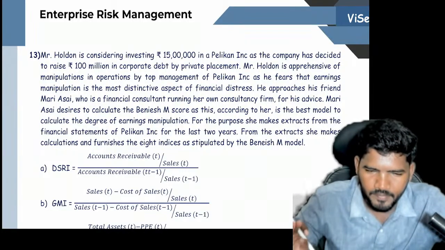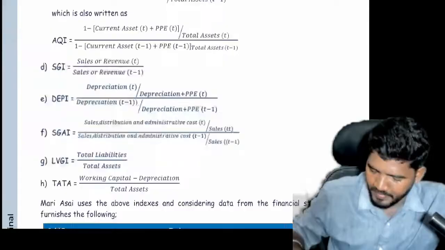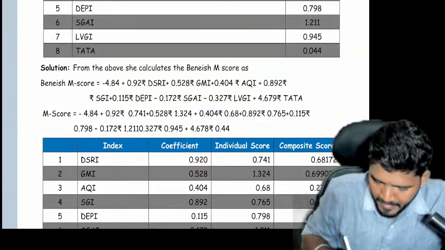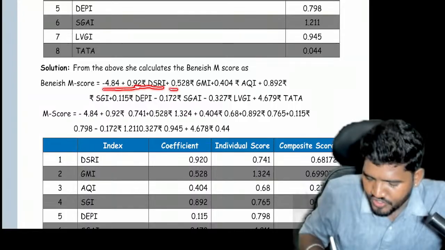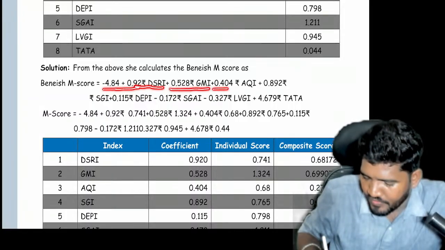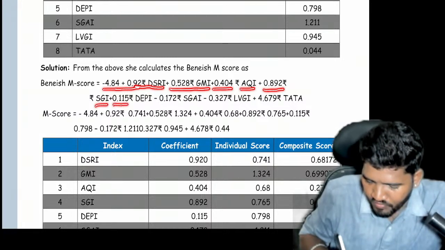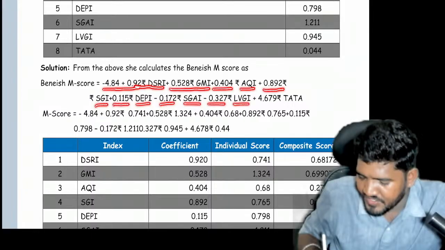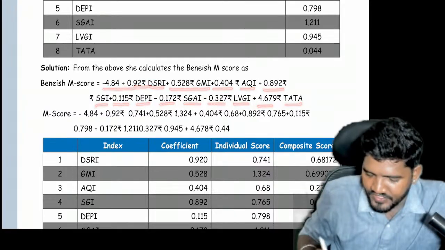The Beneish M-Score is: minus 4.84 plus 0.92 DSRI, plus 0.528 GMI, plus 0.404 AQI, plus 0.892 SGI, plus 0.115 DEPI, minus 0.172 SGAI, minus 0.327 LVGI, plus 4.679 TATA. These terms, like TATA and LVGI, have full forms.